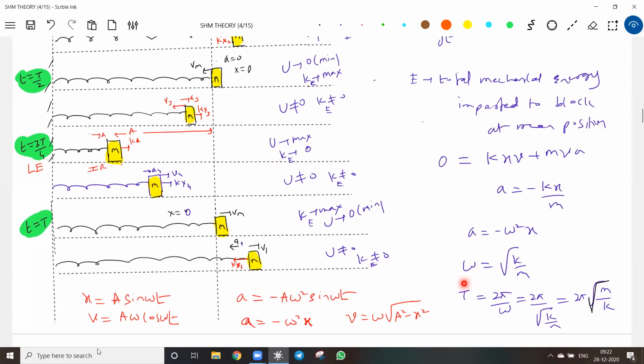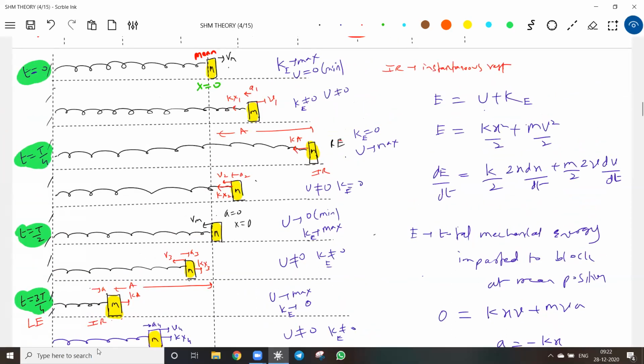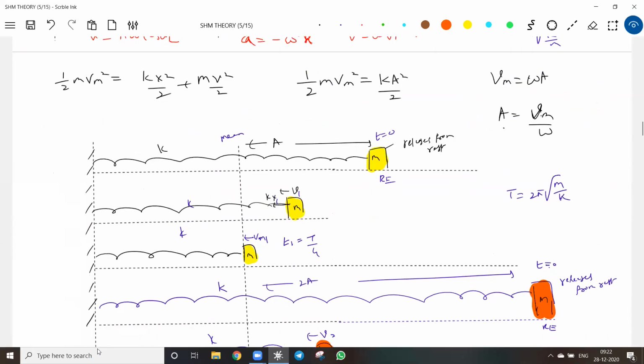That's the one conclusion. Next, what will happen to the overall energy that we give? Here I gave energy in the form of kinetic energy. Here the energy I'm giving is potential energy. The external agent will do work, no? So all the work done by the external agent will be available as oscillation energy. What will happen to that oscillation energy? It will remain the same.